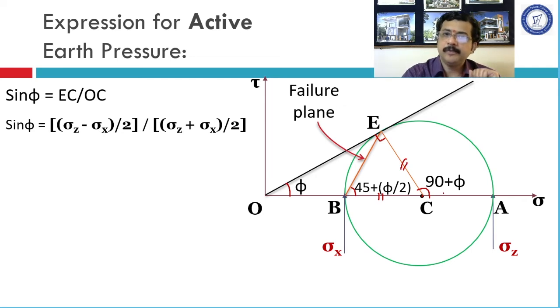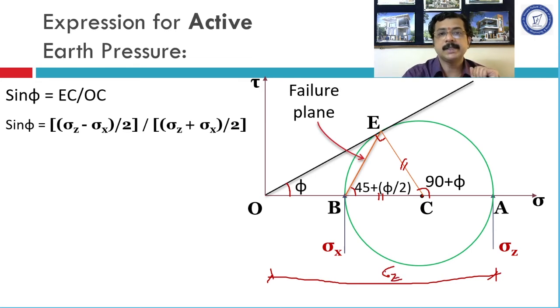How to get the value of BC? That is very simple. Consider this distance. How much is it? This distance is going to be the value of sigma z. How much is this? This distance is nothing but the magnitude of sigma x.